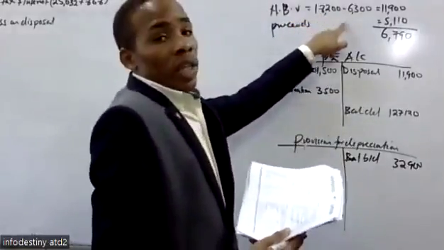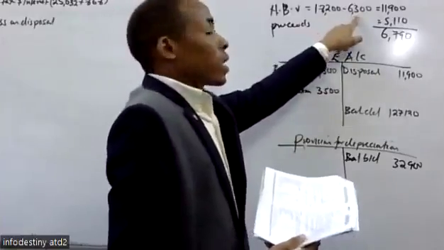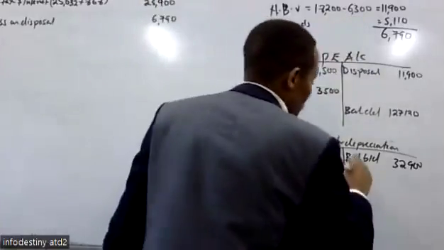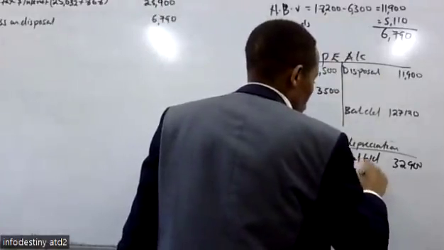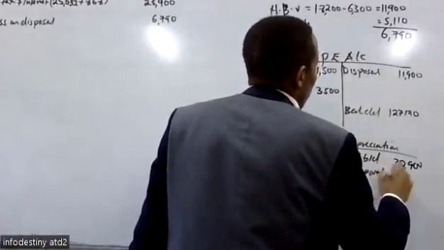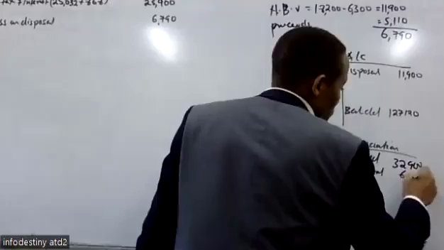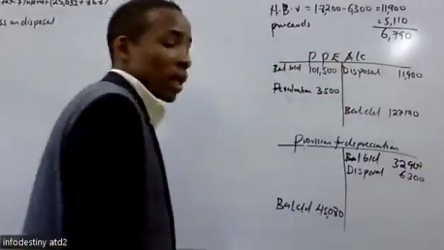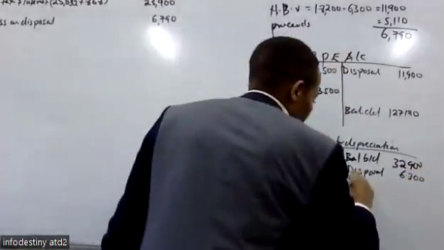Then we have the plant which was sold. It had a depreciation of 6,300. So we had accumulated depreciation on disposal of 6,300. So we can determine now the depreciation charge for the year.